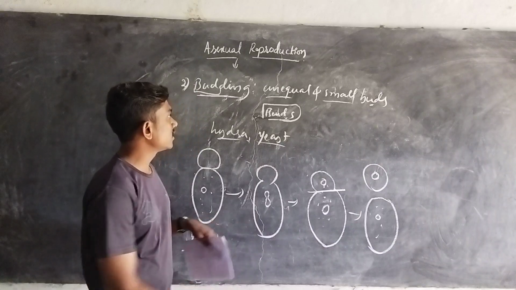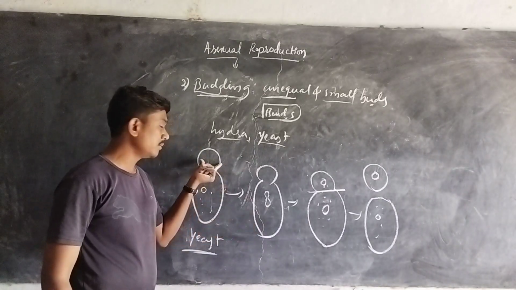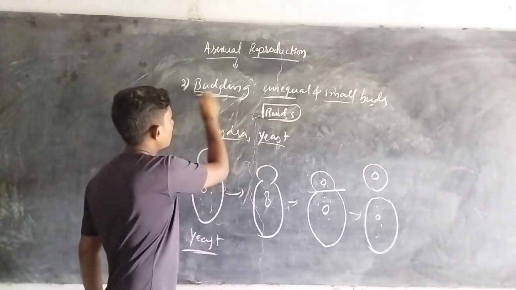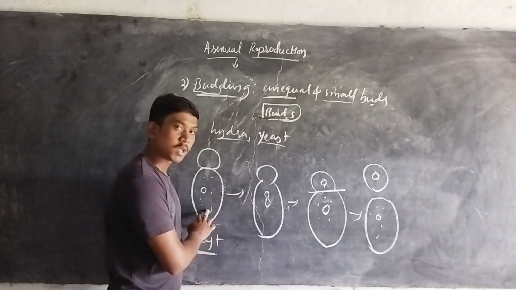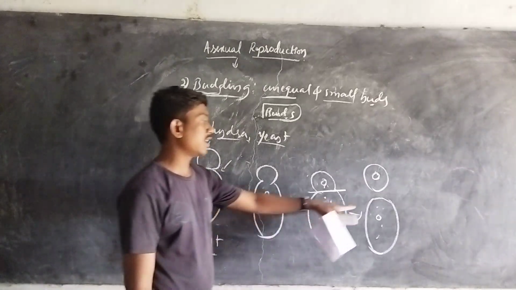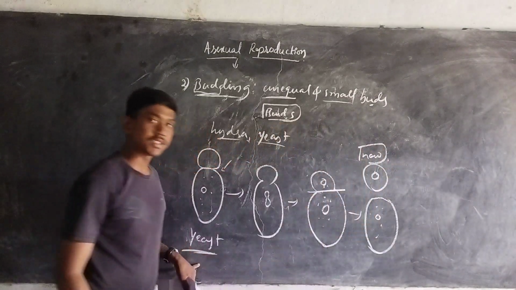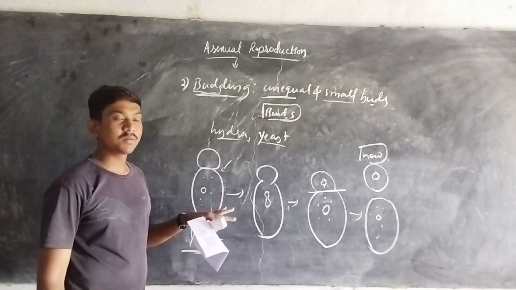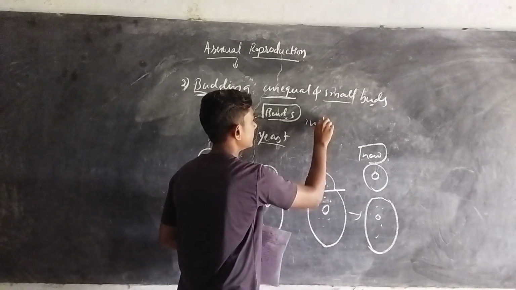So here, just see the definition. Unequal division takes place. The parental body is quite larger, but the bud or the offspring is quite smaller. Most importantly, in budding there is unequal division where the bud is initially attached to the parental body. Later it detaches from the parental body and works as a new individual yeast. This is another kind of asexual mode of reproduction, that is nothing but budding. Budding is unequal division, where the buds are initially attached to their parental body.